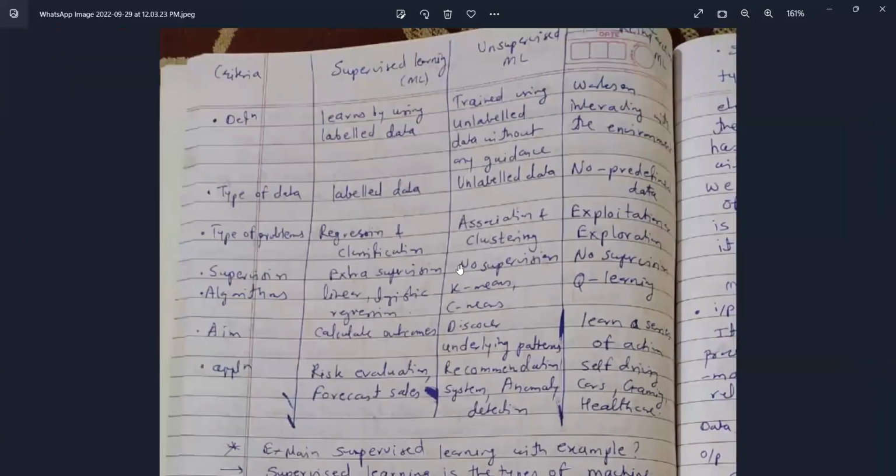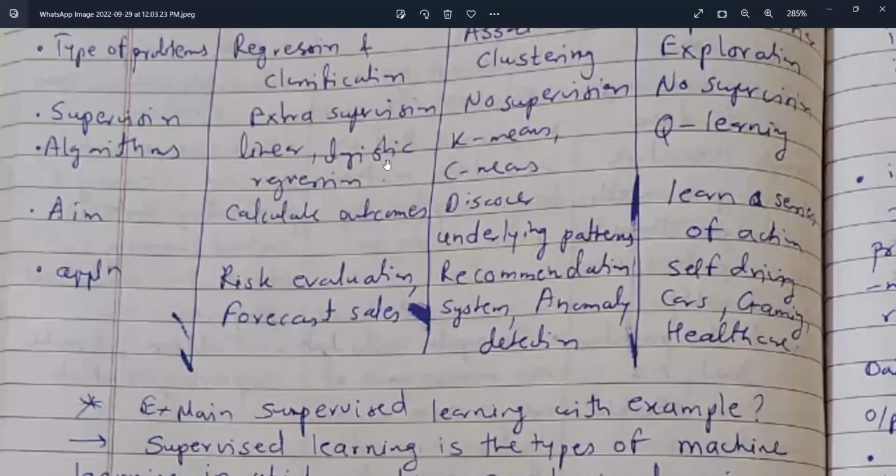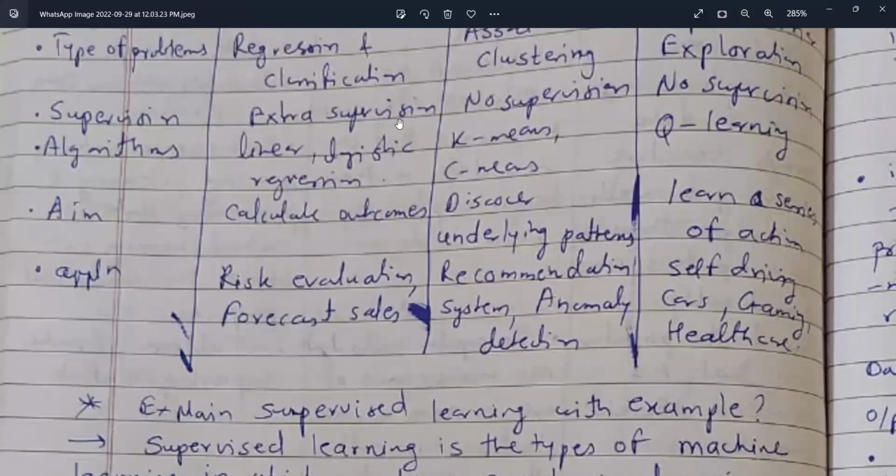Next point, supervision: extra supervision in supervised, no supervision in unsupervised, and no supervision in reinforcement learning. Algorithms: linear and logistic regression, K-means or C-means, and Q-learning. Aim: calculate outcomes, discover underlying patterns, learn a series of actions. Applications: risk evaluation, forecast sales, recommendation systems, anomaly detection, self-driving cars, gaming, and healthcare.